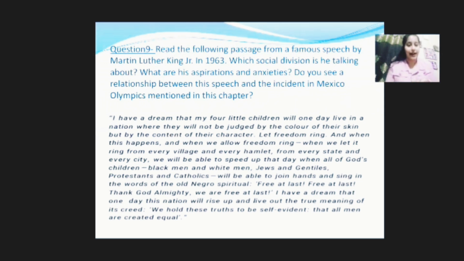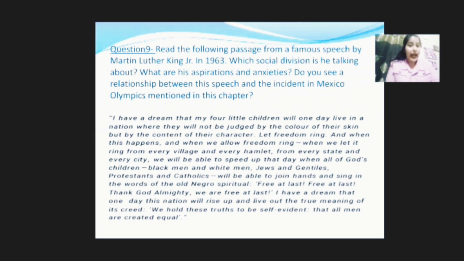Let's read the paragraph. I have a dream that my 4 little children will one day live in a nation where they will not be judged by the color of their skin, but by the content of their character.